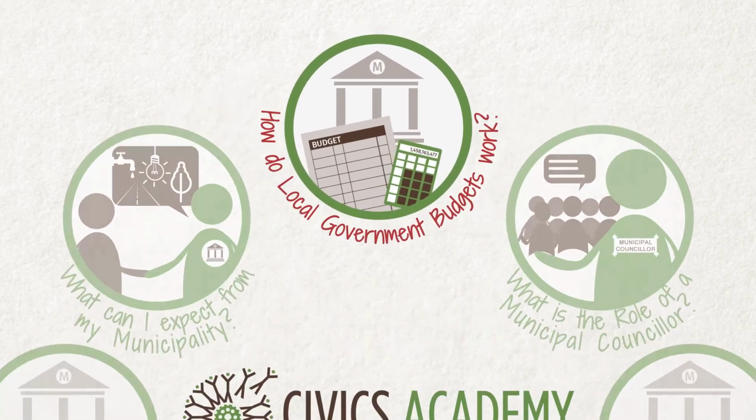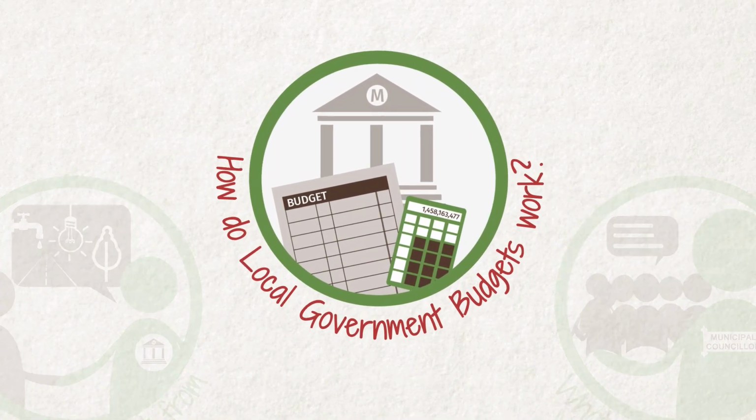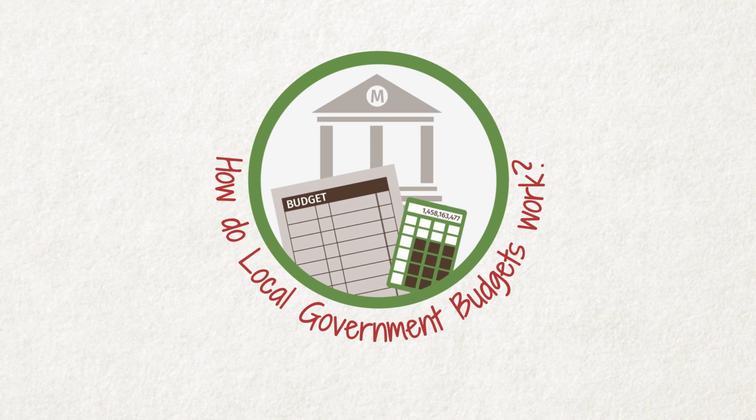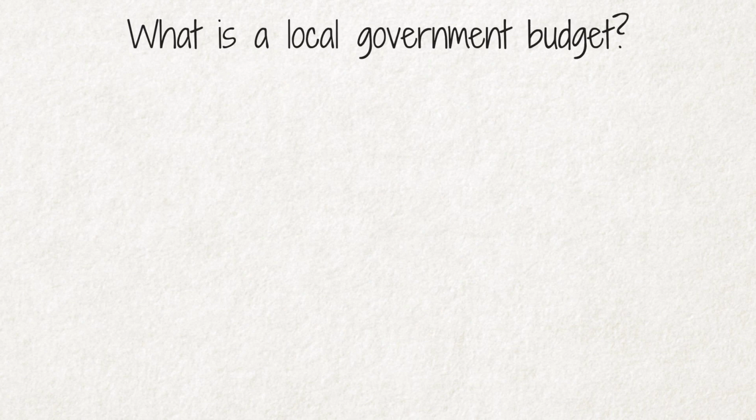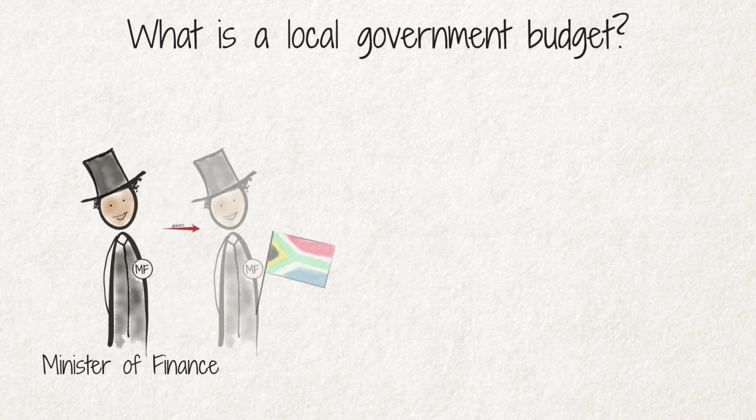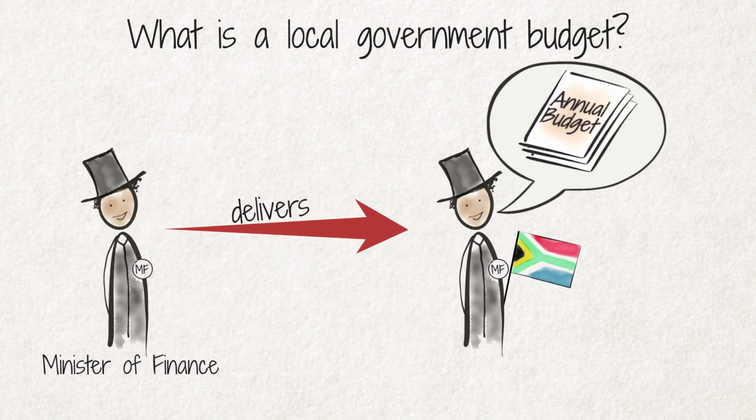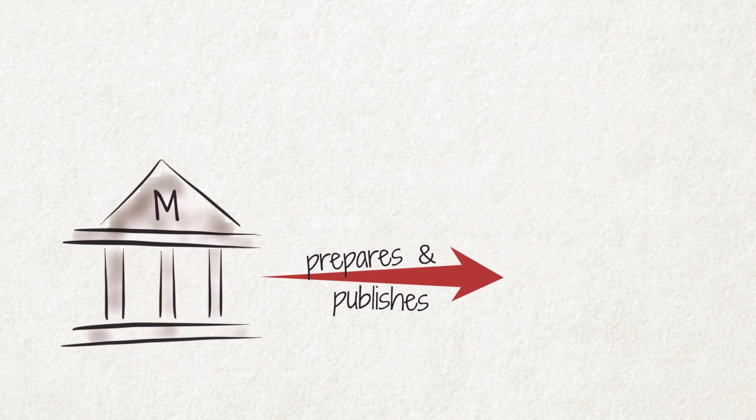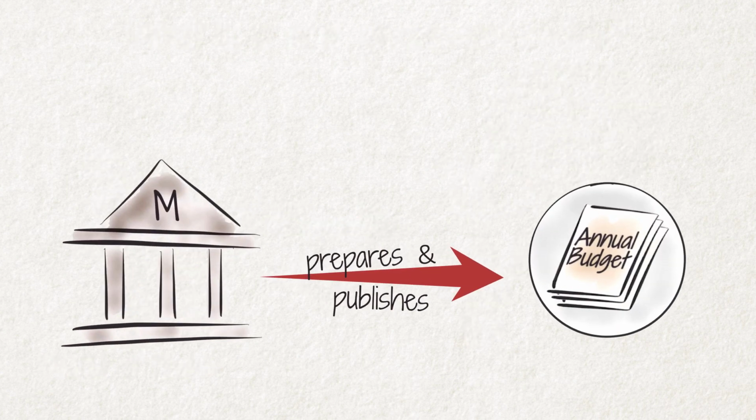In this video, we explain how local government budgets are created and what mechanisms exist to ensure accountability in local government budgeting. What is a local government budget? Just as the National Minister of Finance delivers a national budget every year in his budget speech, every local municipality must prepare and publish its own annual budget.